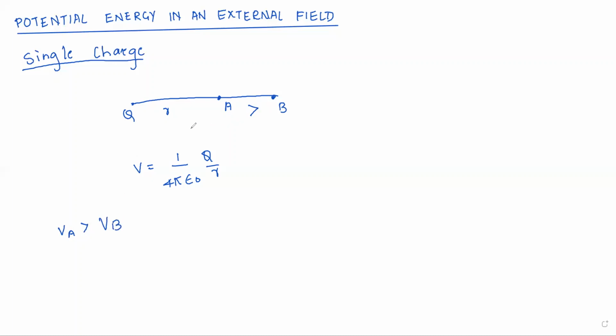When we are dealing with the potential energy of a single charge, we are bringing one single charge from infinity to a point in the electric field produced by this charge.